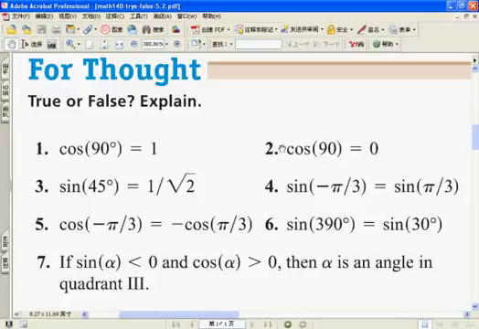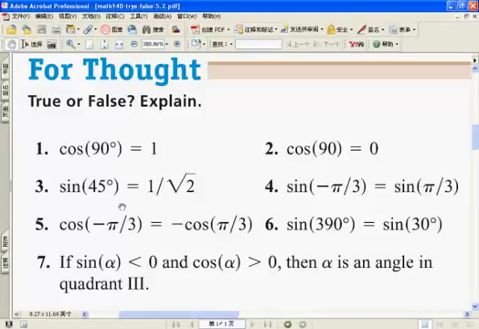False. Actually, we know cosine of 90 degrees is equal to 0, right? But right now this is 90 radians, so cosine of 90 radians is not equal to 0. Okay, so this is false.